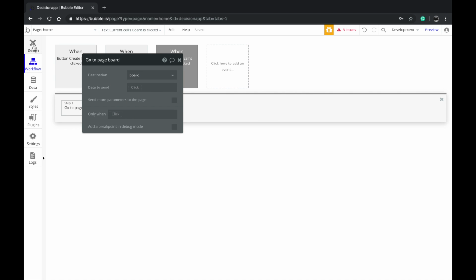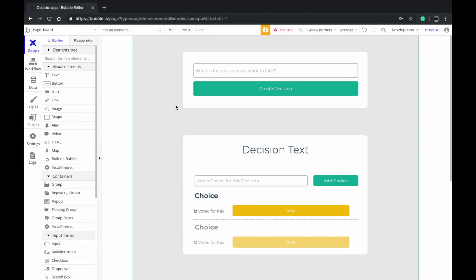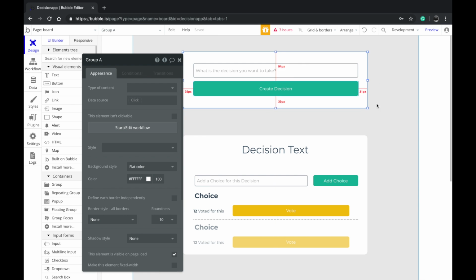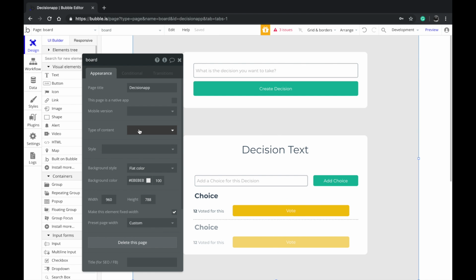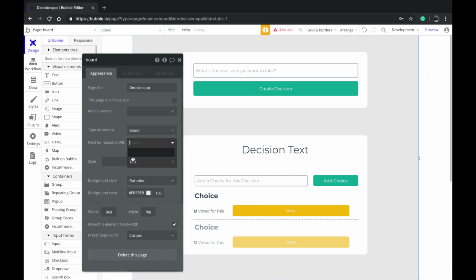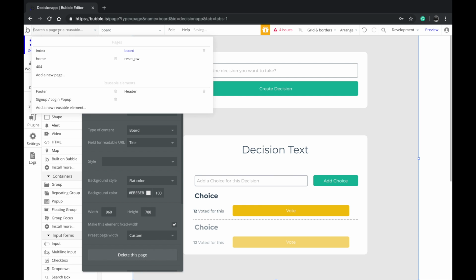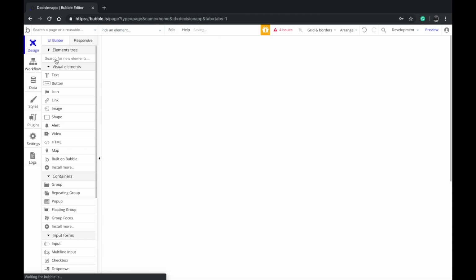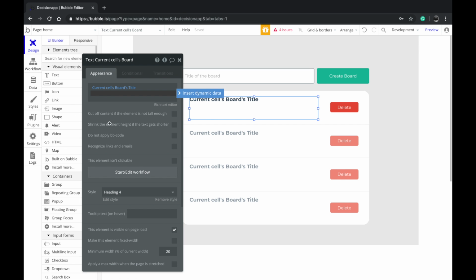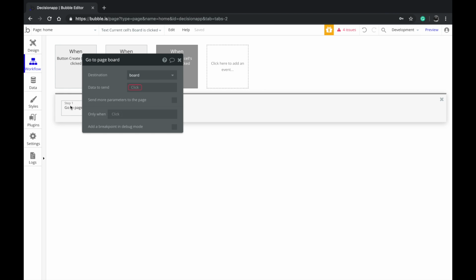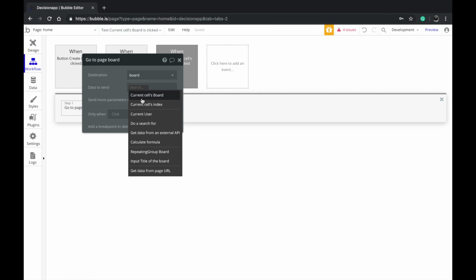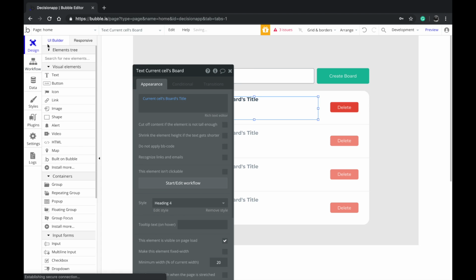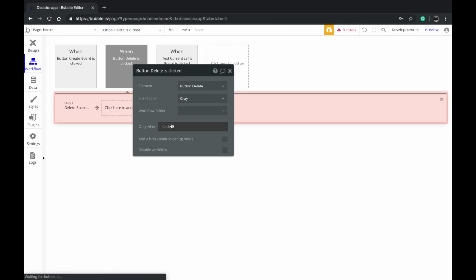And the data to send, actually the board is another page that I just created. So this board, just create an empty page here and then change the type of the content to board. Field readable URL is title, doesn't really matter, but it's better you do that. Go back to the home page, and then click on this and go back to this one here. It says data to send is current sales board. So which board are we talking about? The board that is over here, whichever board you clicked on here. So the delete logic is over there.